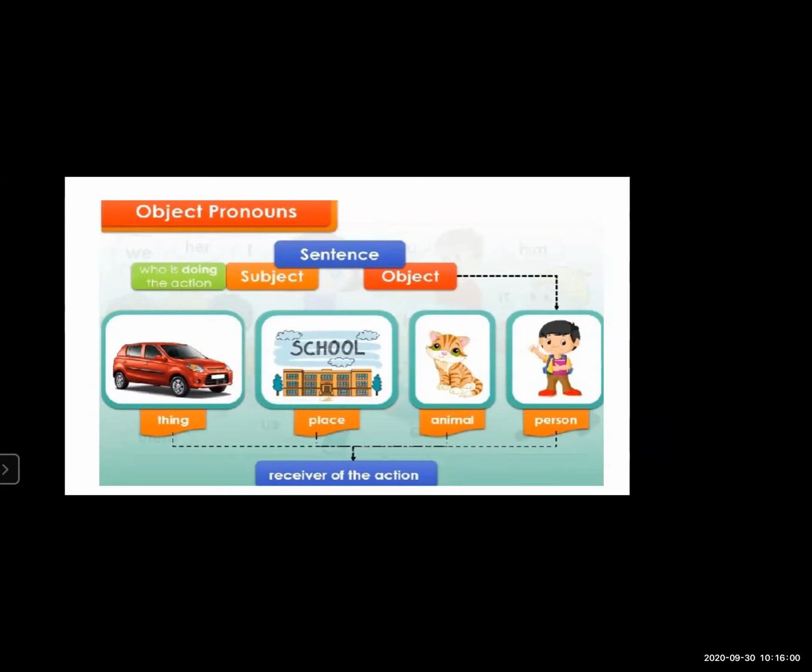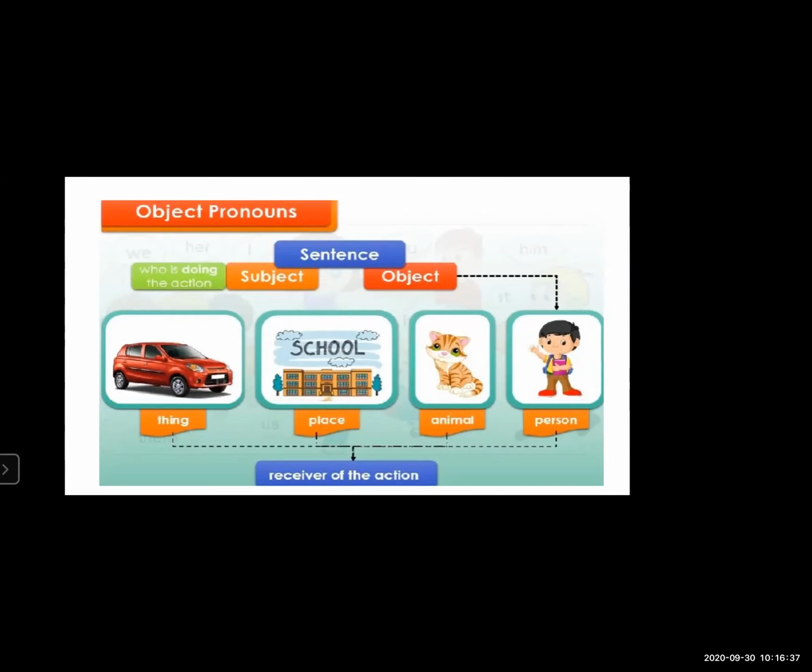Now what are object pronouns? With object pronouns, you can see who is doing the things, and then the receiver of an action. The receiver of the action is called the object pronoun, whatever is receiving. Now look at this: thing, place, animal, person. It may be that a car is a receiver, or a school is a receiver, any animal is a receiver, or a person is a receiver. So these all are replaced by using the object pronoun.